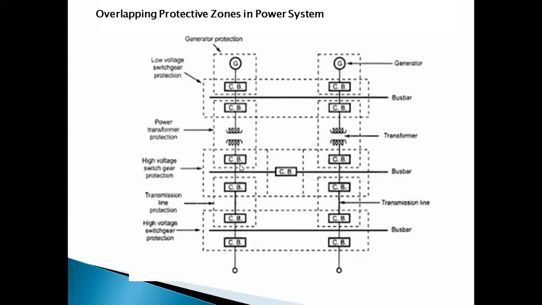So just tell me, is there any part which is not in the zone of protection?